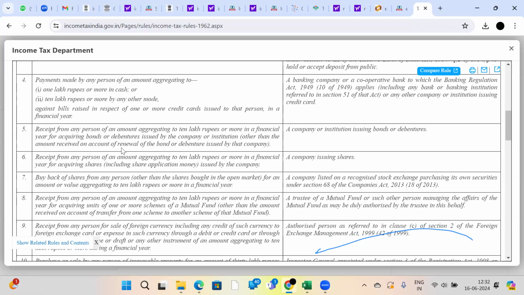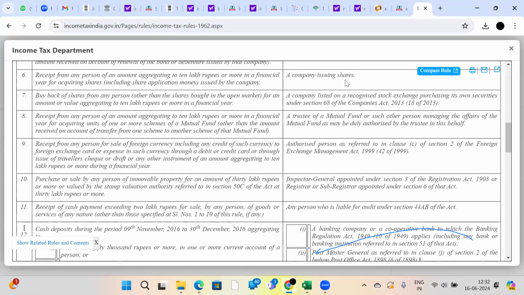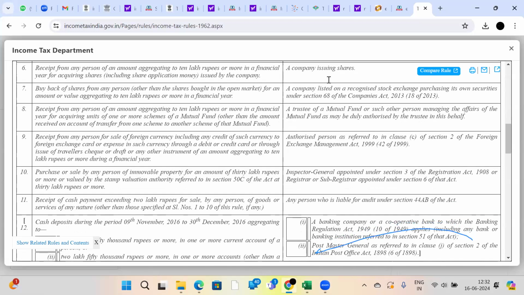You should be answerable. See, any company receiving an amount of at least 10 lakh rupees by issuing bonds or debentures, that company, that institution will inform your PAN number, address, contact number, email ID, everything to the income tax department. That means you bought bonds or debentures from so and so company. If you bought any shares of more than 10 lakh rupees, that company will inform the income tax department.